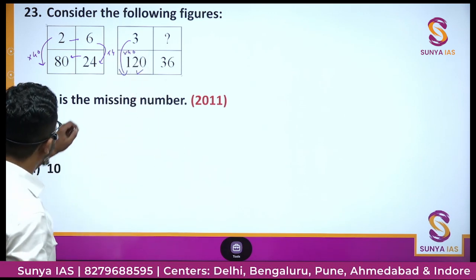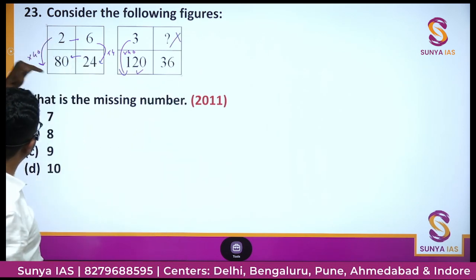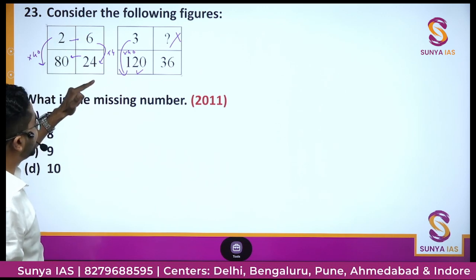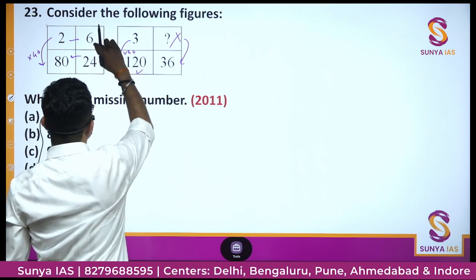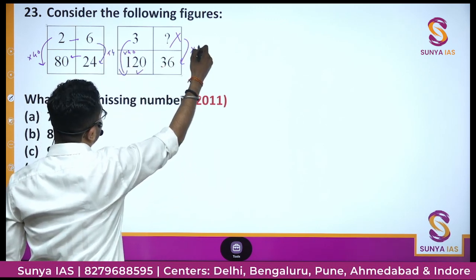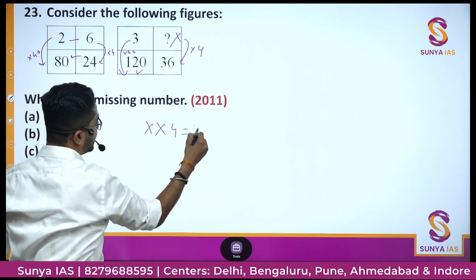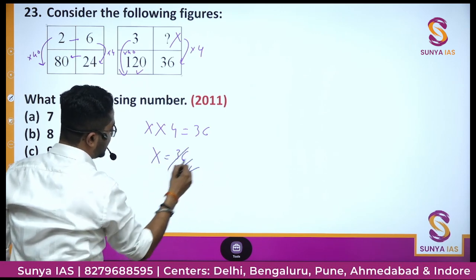That means there will be some number x, because 2 into 40, 80, 3 into 40, 120, 6 into 4, 24. So if there is one number x, we should multiply, because here we are multiplying 4 into 6. That is, we should be multiplying 4 so that we should get 36. That is, x into 4 is equal to 36, and x is equal to 36 divided by 4, that is 9.